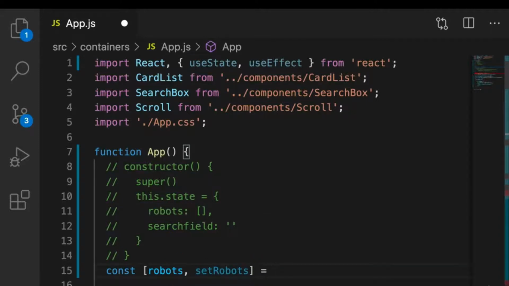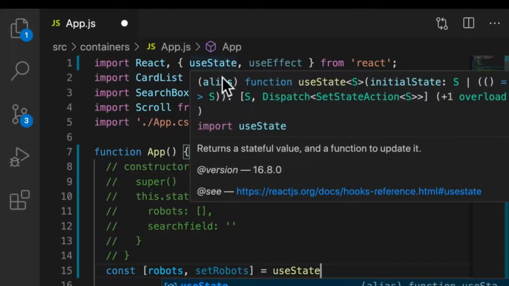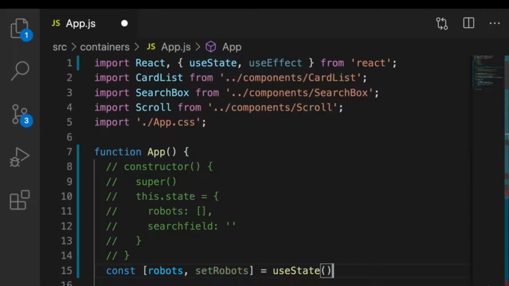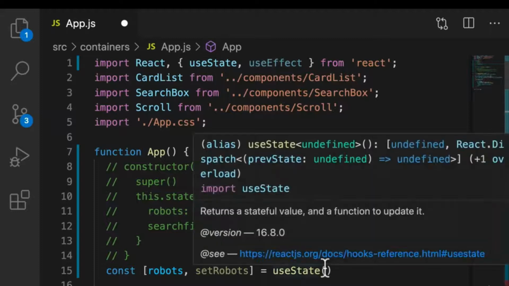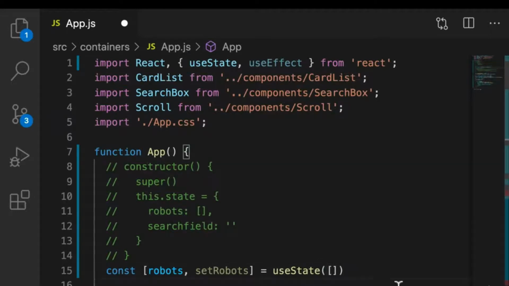So we're going to say equals useState, which we've imported from here. And then in the useState, we give it the initial state. So what's the initial state of robots? Well, right over here, it's an empty array. So we just give it an empty array.